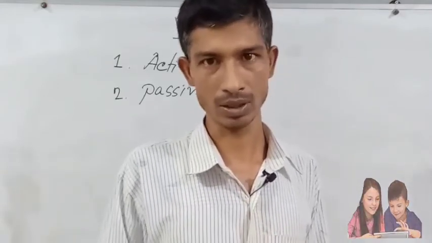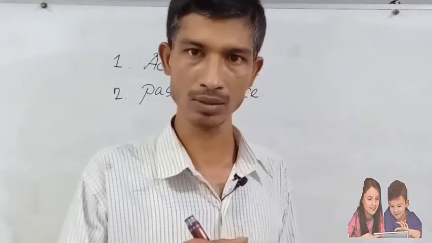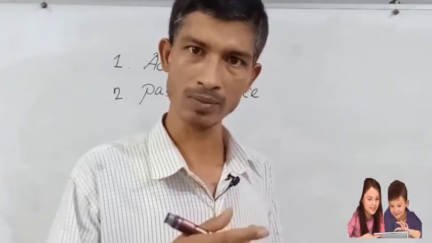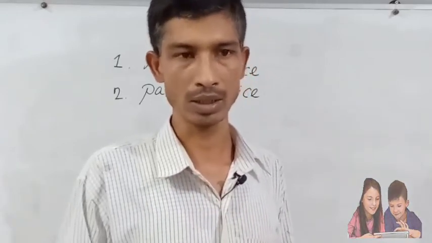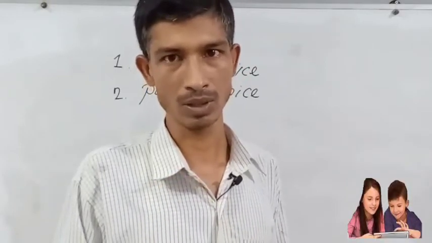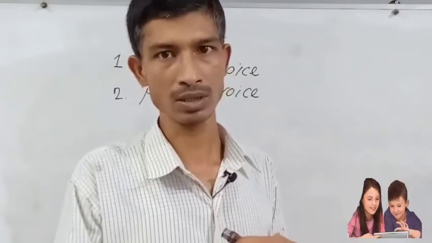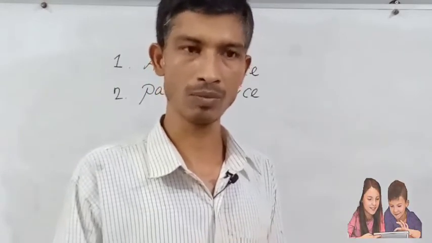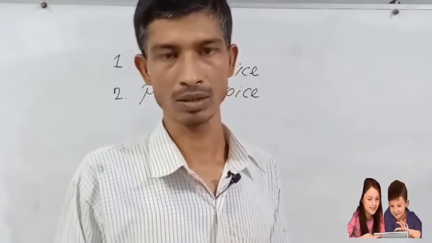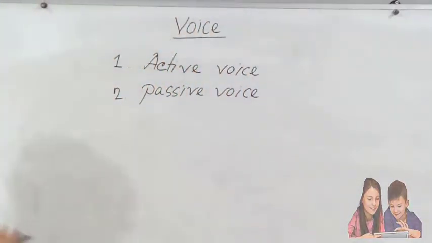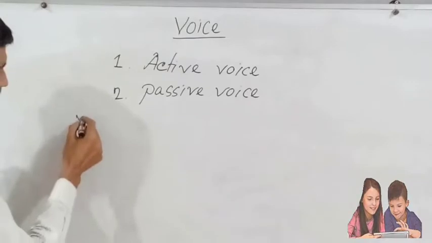What is active voice? Active voice is the sentence in which the subject completes the work by himself directly. And then if we find the definition of passive voice, we know that the passive voice is the sentence in which the subject does not complete the work directly. So now I will show you a sentence.